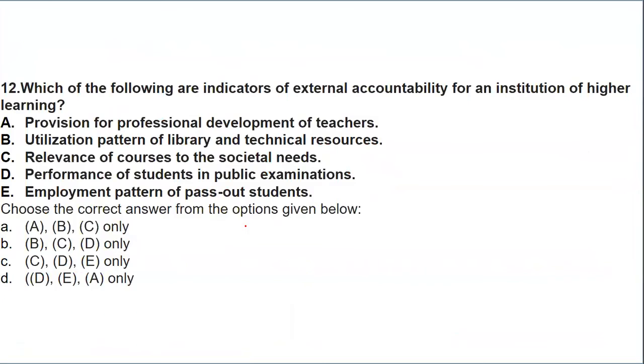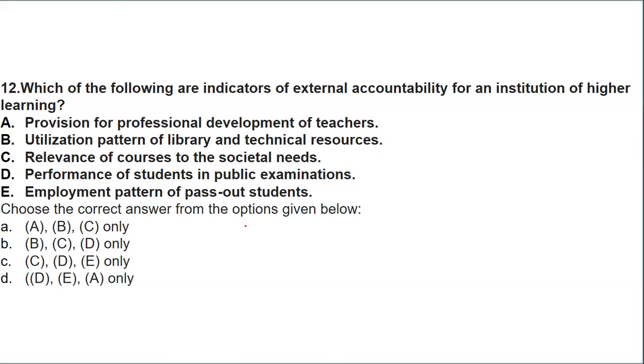Then we have question number 12. Which of the following are the indicators of external accountability for an institution of higher learning? So let's see the indicators. That is provisions for professional development of teachers, utilization pattern of library and technical resources, relevance of courses to the societal needs, performance of students in public examination, or employment pattern of pass out students.